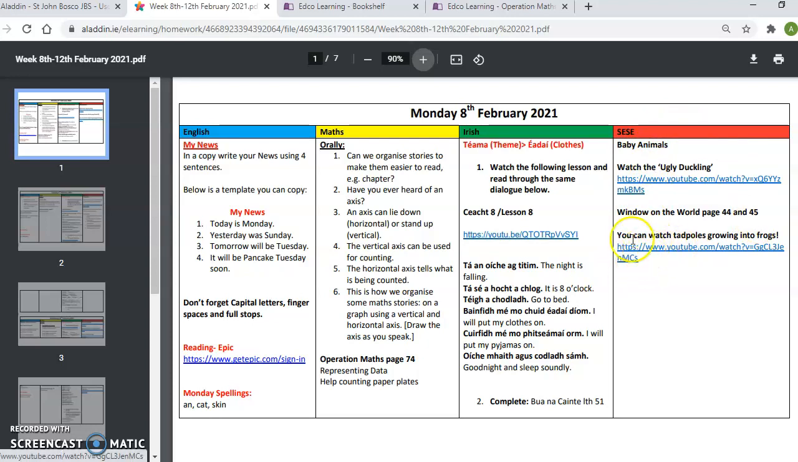It's really, really interesting, fascinating, really, how tadpoles grow into frogs.